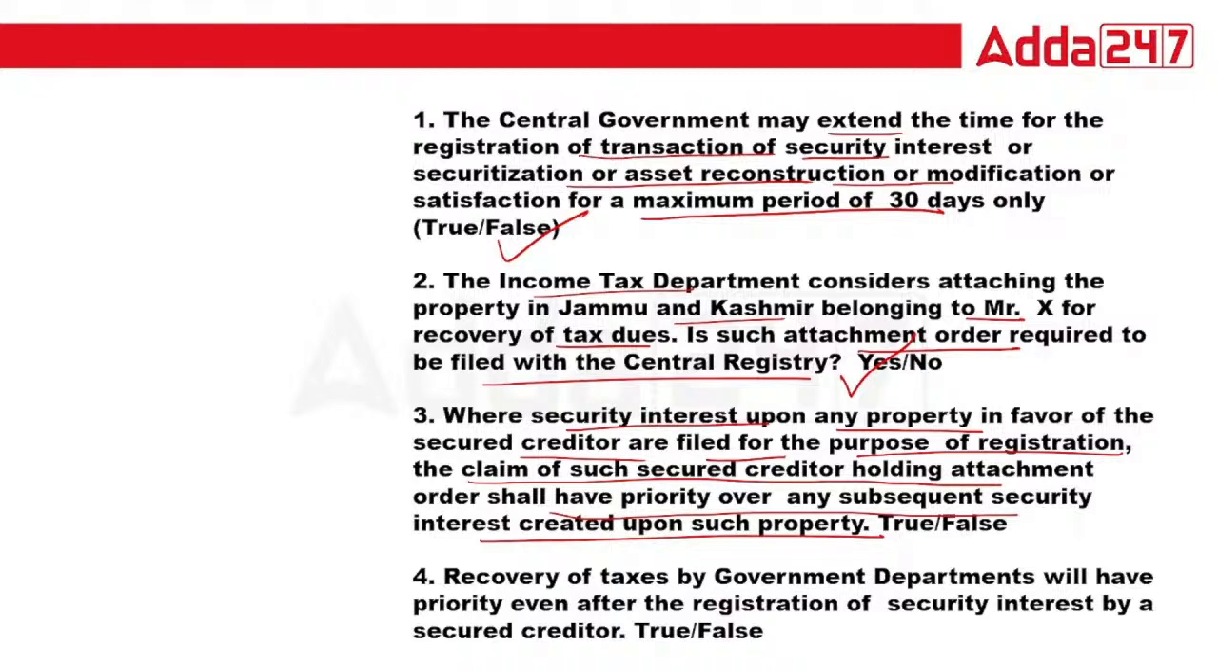Where the security interest upon property in favor of a secured creditor, secured creditor meaning a bank or financial institution, is filed for the purpose of registration, the claim of such secured creditor holding the attachment order has priority over the subsequent security interest. That is absolutely true. This is right. Recovery of tax by a government department will have the priority even after registration of security interest by a secured creditor. Recovery of taxes by a government department will have the priority. Why should we give the priority? The answer is totally false, class.